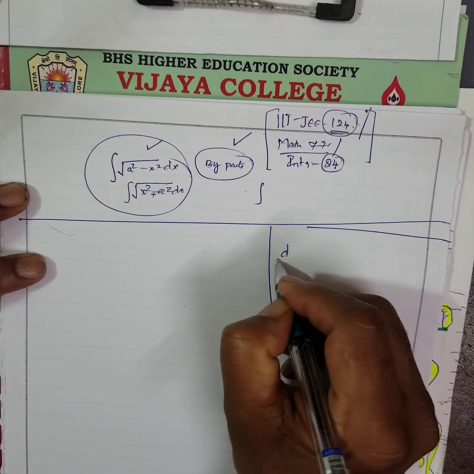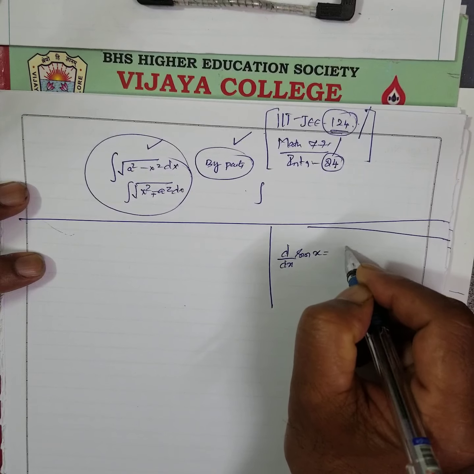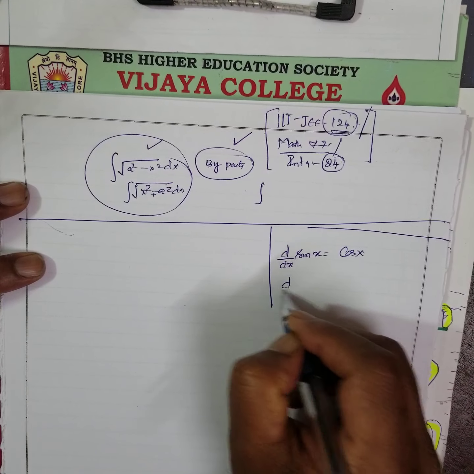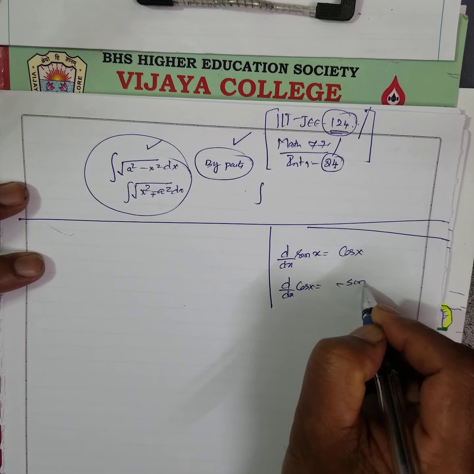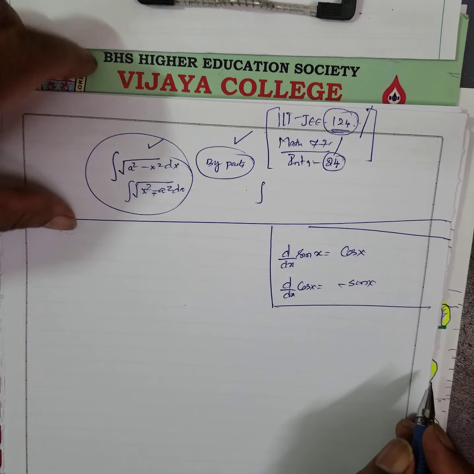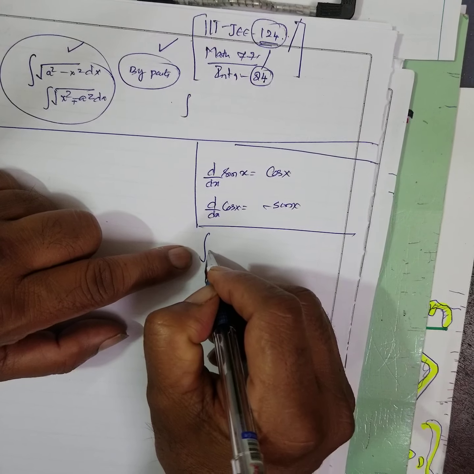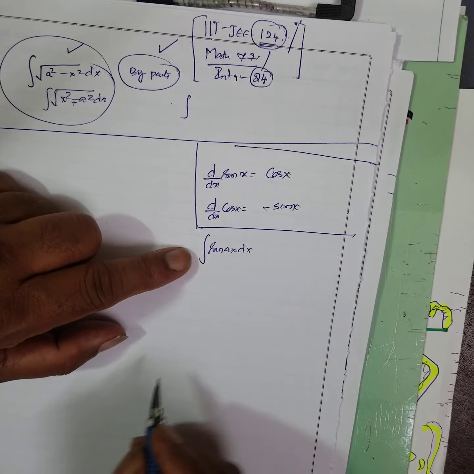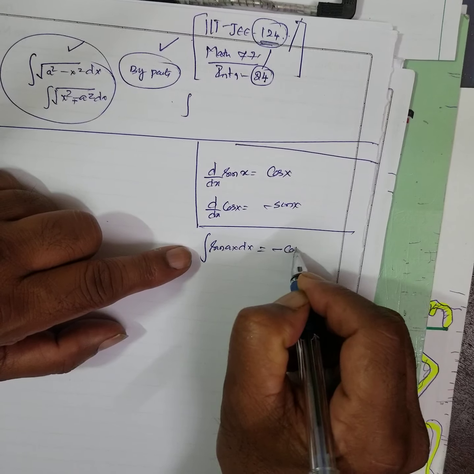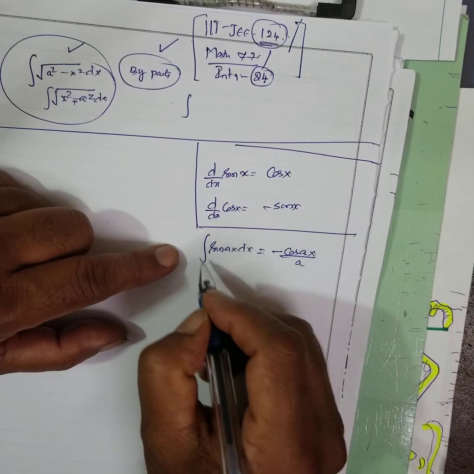What is the differential coefficient of sin x? Cos x. The differential coefficient of cos x is minus sin x. You know very well. Next, integration of sin ax dx is minus cos ax by the coefficient of x, which is a.